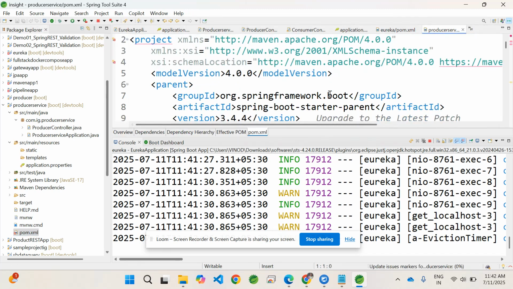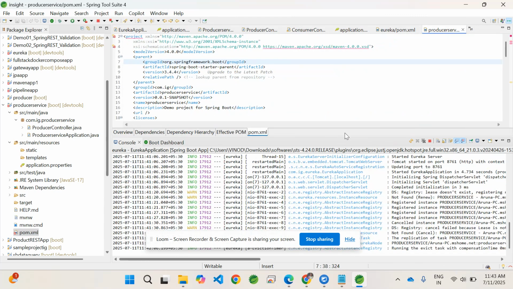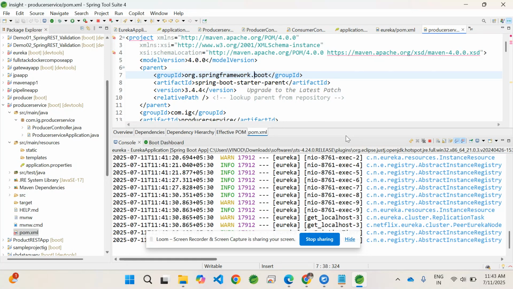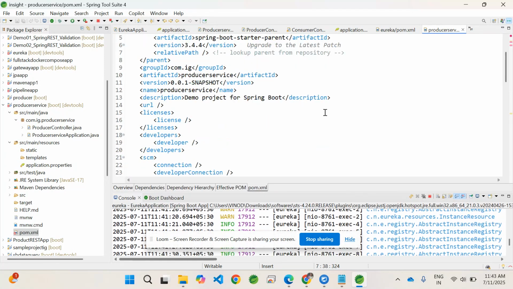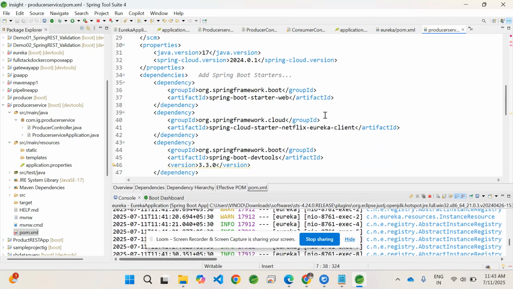Here the dependency that we have to use is discovery client. For the Eureka server, the service discovery, Eureka server is the dependency. Here the dependency is Eureka client. So there is a difference, right? This Eureka client is the dependency.